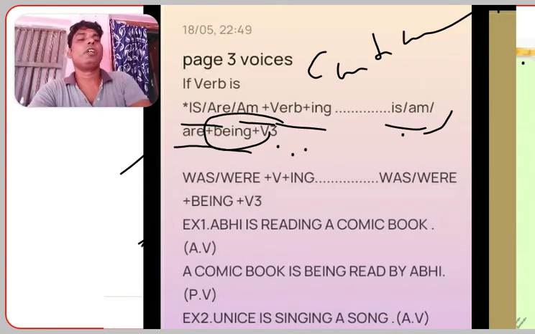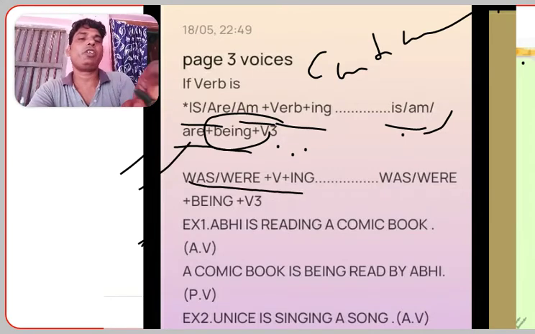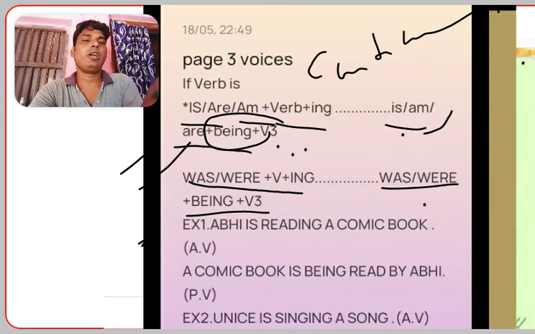Here we can see, if the active voice is in the past form, was or were plus verb plus ing, then was or were plus being plus V3 is the passive form. If you find was or were in an active sentence, then in the passive form we write was or were plus being plus V3. In the same way, Abhi is reading a comic book. A comic book is being read by Abhi.